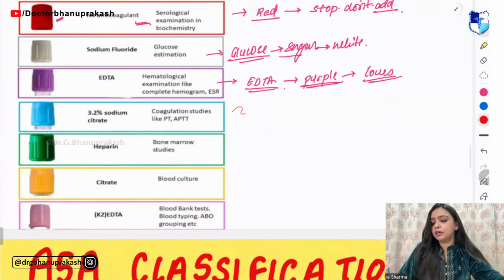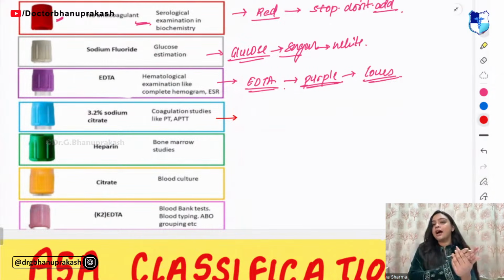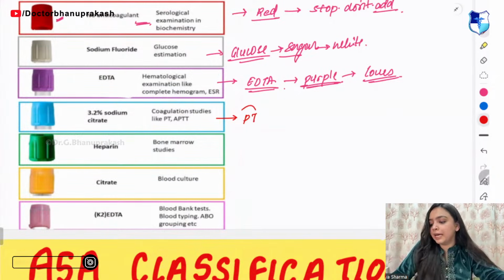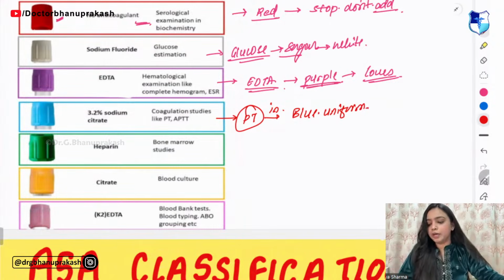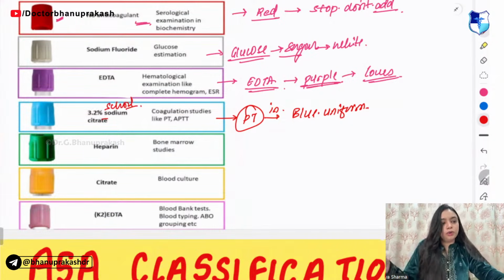Then you have the blue one. So in the blue one, remember the uniform of government school in India. The uniform of government schools in India is mainly of blue color, right? So you can remember PT, that students are doing PT in blue uniform. Okay. So blue one is for the sodium citrate. That is school. Okay, it is school.